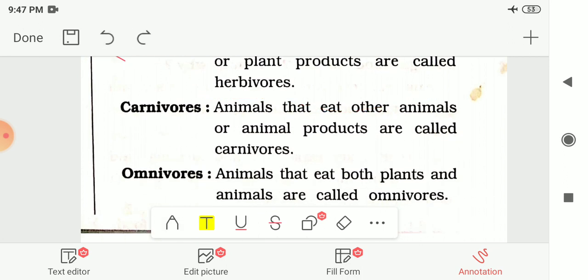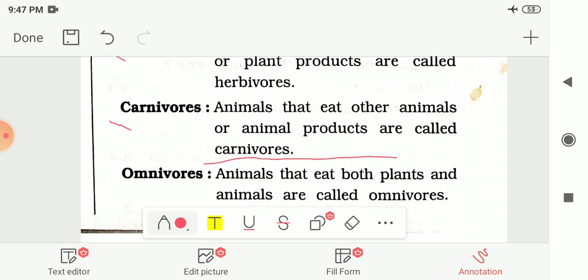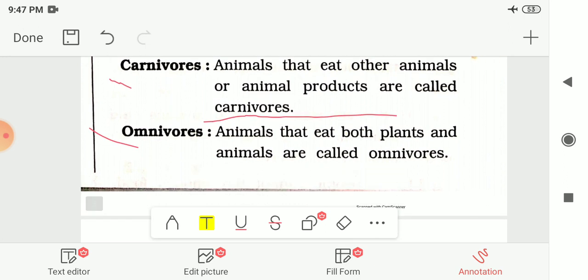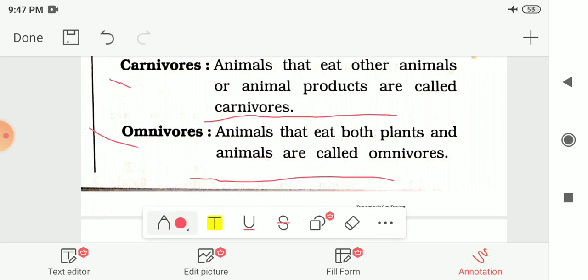Next is carnivores. The animals that eat other animals and or animal products are called carnivores. The animals who eat other animals are known as carnivores, like tiger, lion, etc. And the last one is omnivores. The animals that eat both plants and animals are called omnivores. Like us human beings, we are omnivores. Many of us are eating both plant products and animals also. So these kinds of animals are known as omnivorous animals.